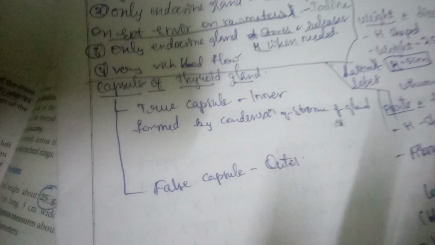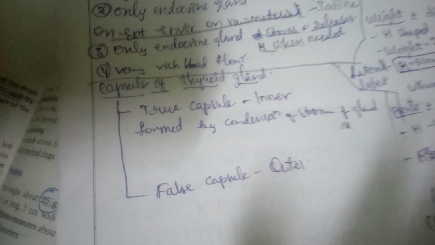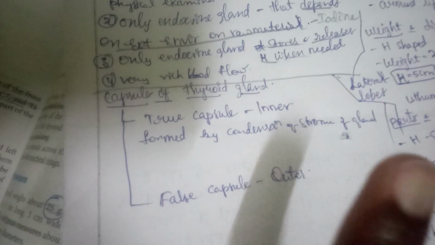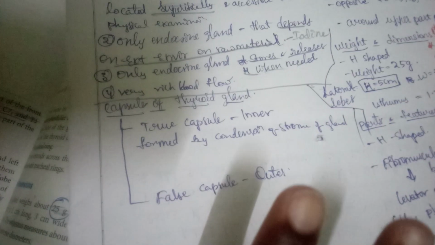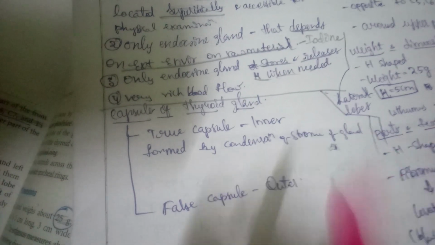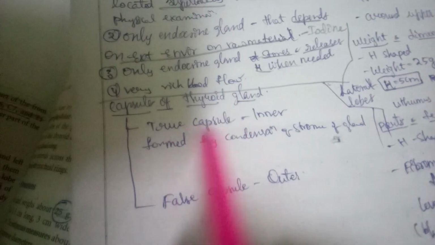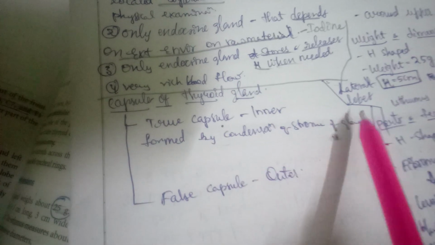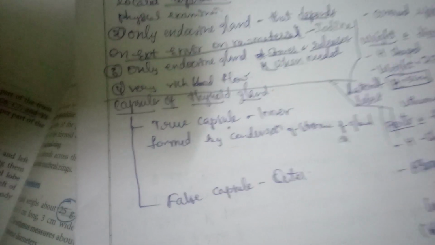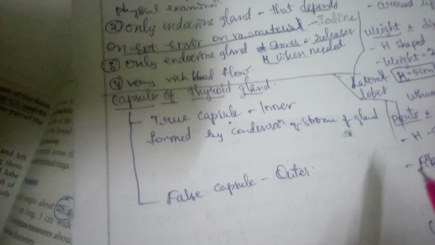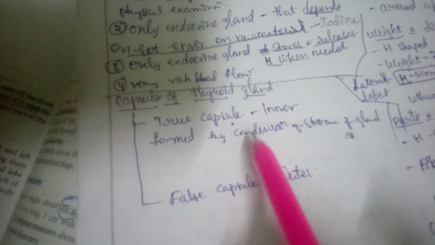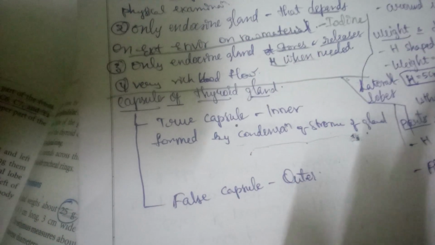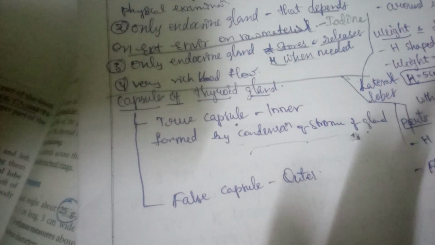So every gland of our body has both a true capsule and a false capsule. These two capsules help in protection. The true capsule is always inner, and it is made up of condensation of stroma of the gland. For example, if you take the kidney or any other gland, a true capsule and false capsule will be there, and the true capsule is always made up of condensation of stroma of the gland. That is fixed, and it is always the inner one.